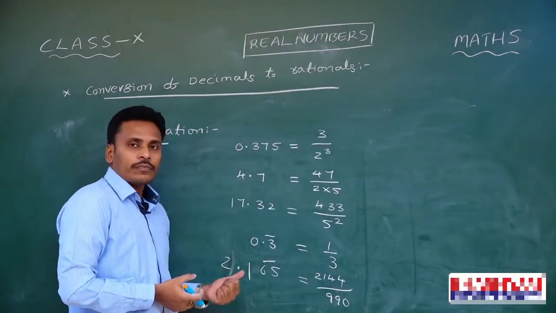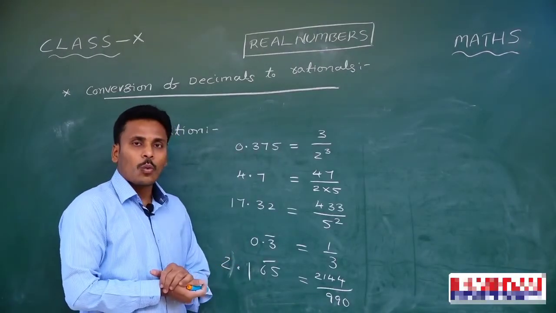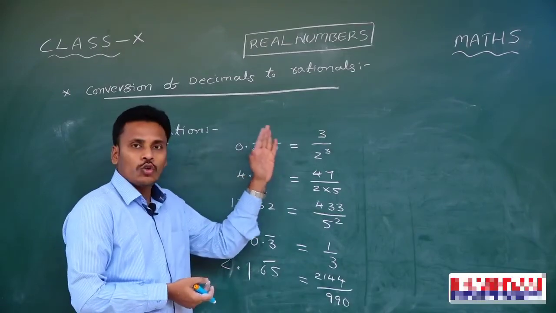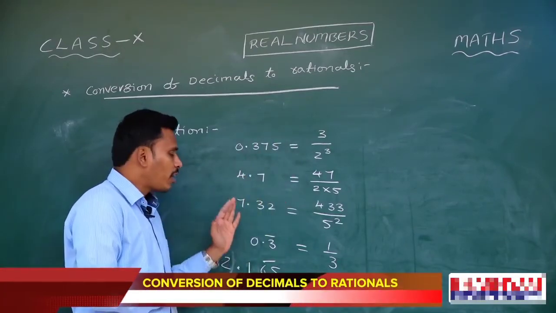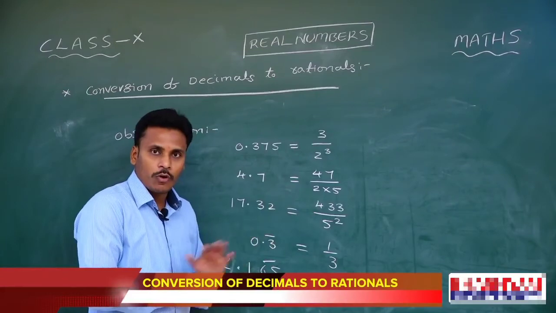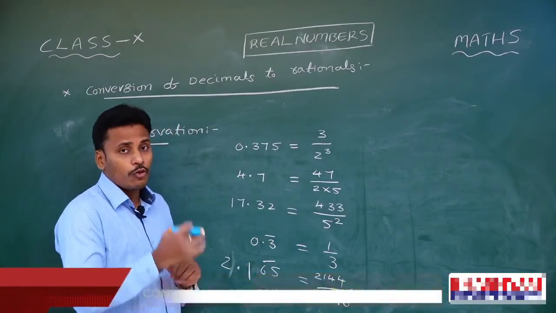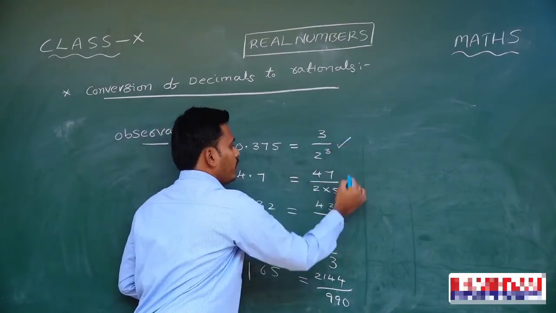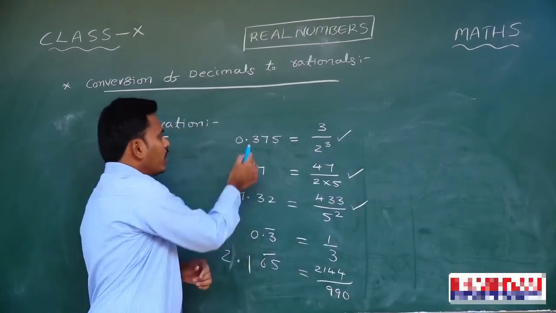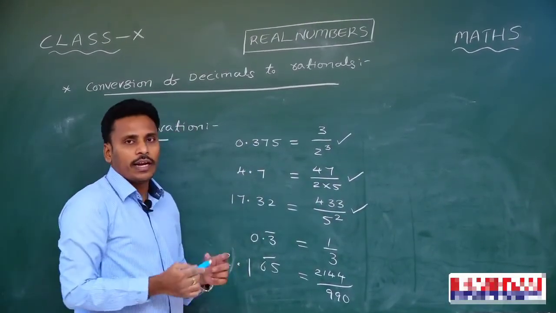Look once again at what we did in this class. We converted terminating decimals to rational form, and non-terminating repeating decimals to rational form. If you observe all these things, and in particular pay attention to these 3 decimal conversions, these 3 are terminating decimals.